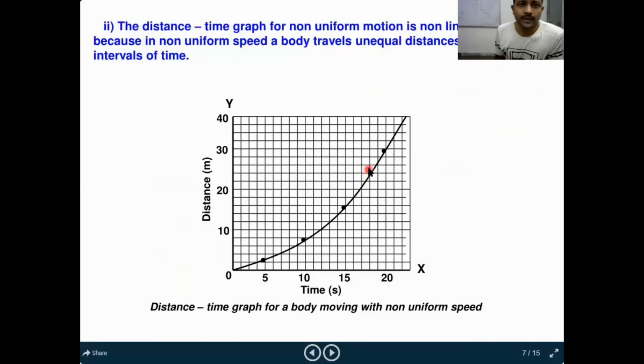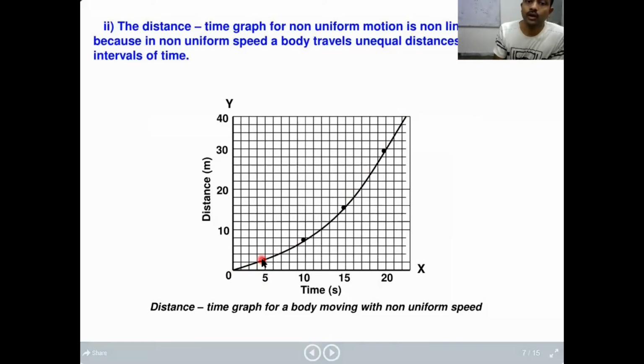Here you see we got a curved line. This is not a straight line. It means our object covers unequal distances in equal intervals. Then only you will get a graph like this. If you get a curved graph between distance and time, that indicates your object is moving with non-uniform motion, right? You are covering unequal distances in equal intervals of time.